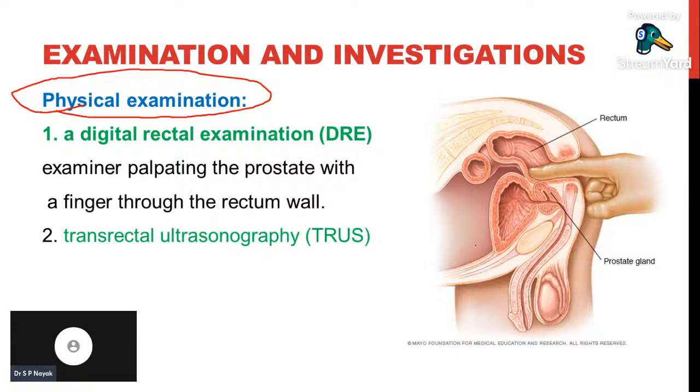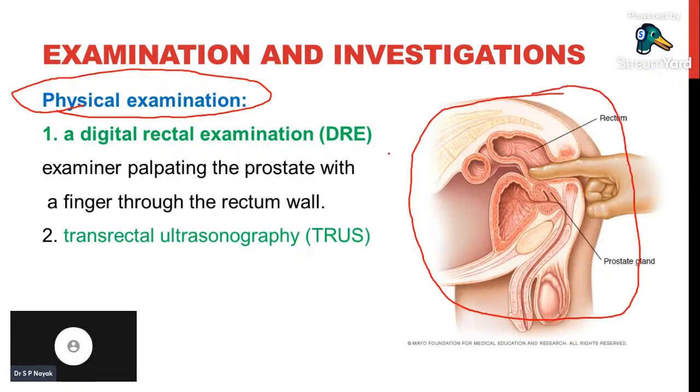So this procedure is called digital rectal examination. Here the examiner will try to insert the finger through the rectum, not urethra, and examine the prostate gland by placing the finger through rectum into the rectal cavity, and through that he will feel the tenderness or the size of prostate gland.